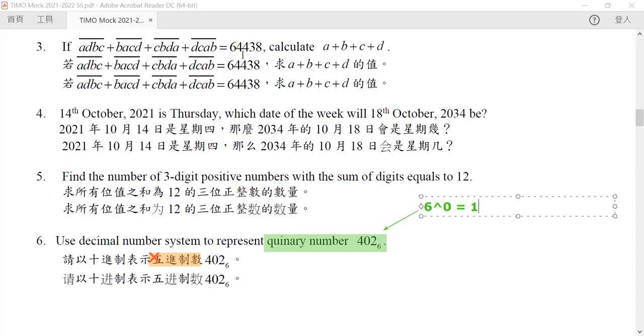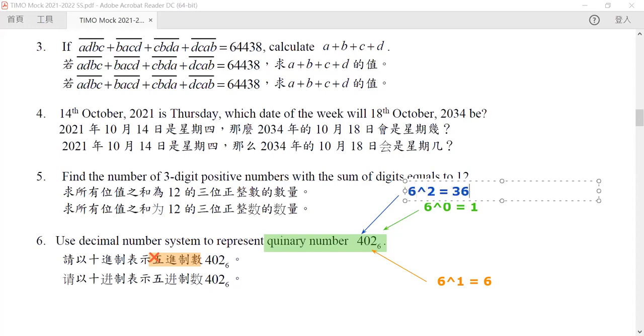But our second digit represents 6 to the power of 1, which is equal to 6. And our third digit represents 6 to the power of 2. So this 4 represents 4 times 6 to the power of 2, and hence it represents 36.